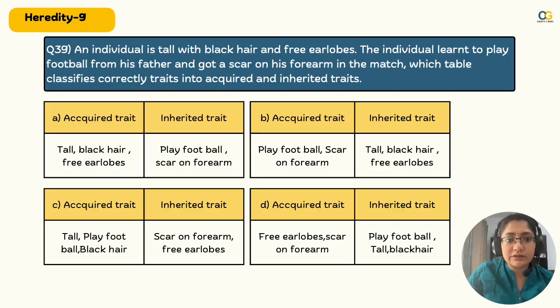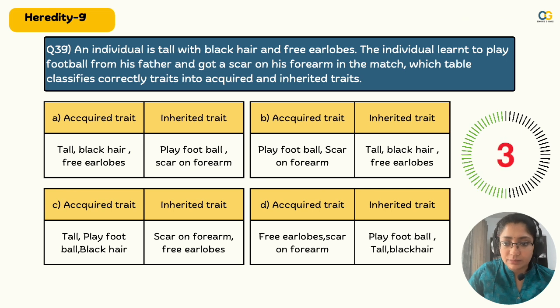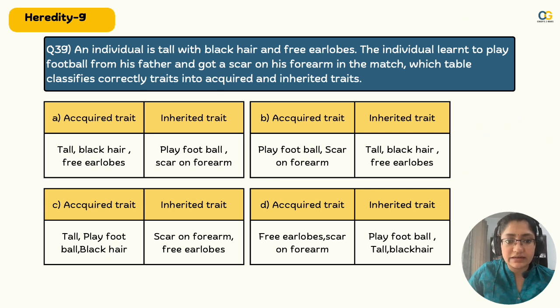An individual with tall black hair, free earlobes, also learned to play football from his father, got a scar on his forearm in the match. Which table classifies traits correctly into acquired and inherited traits? So the table is as such. आप पढ़ सकते हैं. Accordingly, you can read and answer the question going forward.